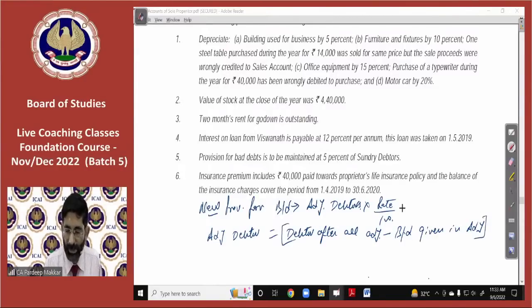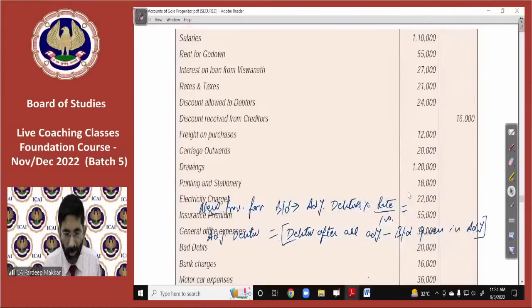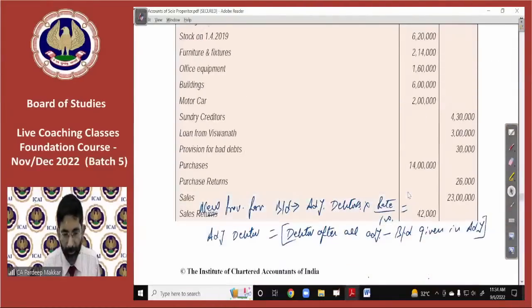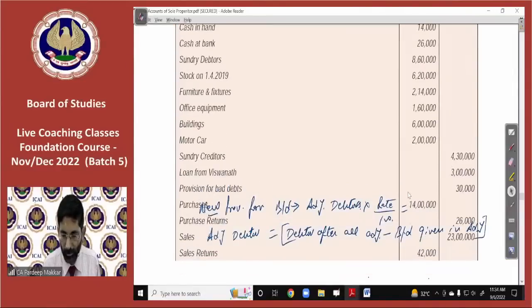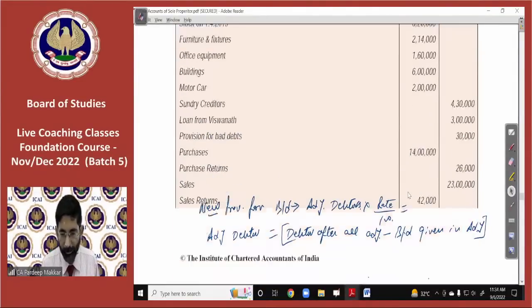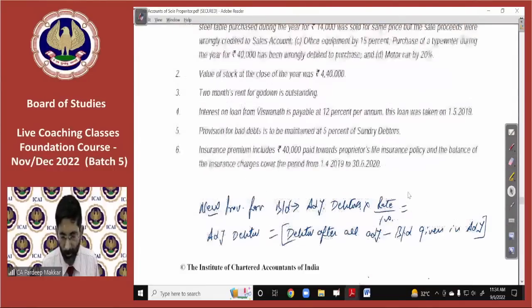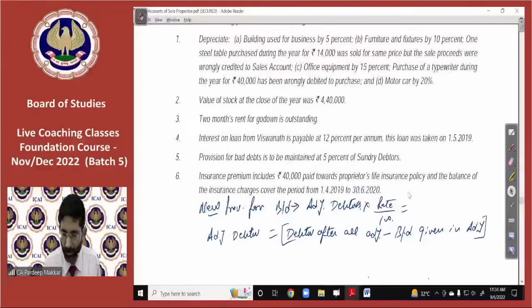So new provision is calculated accordingly. In the given case, what is the amount of adjusted debtors that we have to see? Debtors are worth rupees 8,60,000.